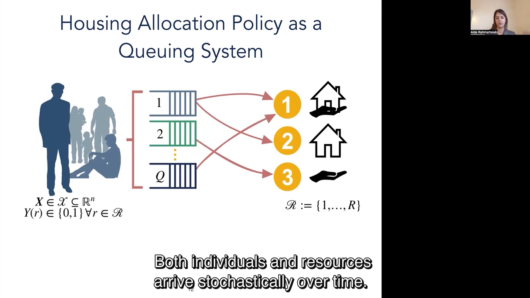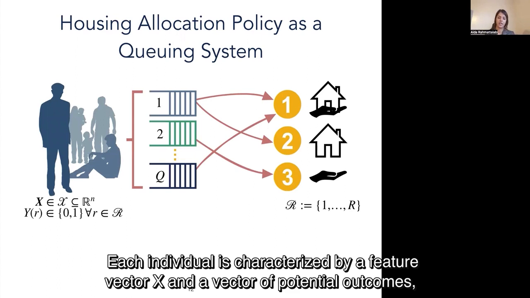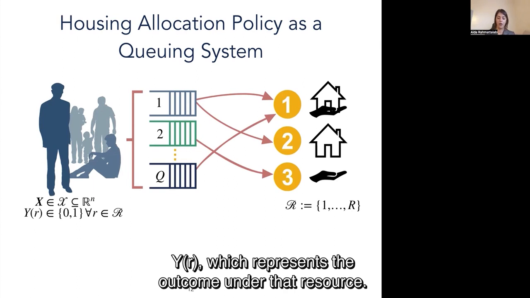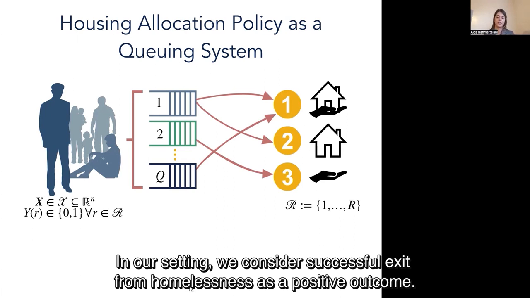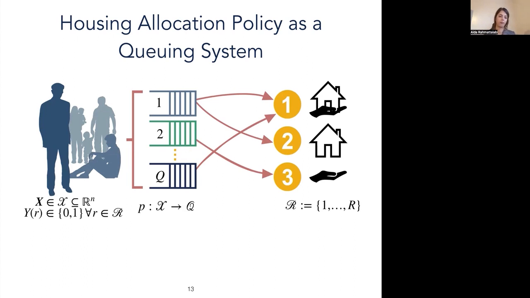Both individuals and resources arrive stochastically over time. Each individual is characterized by a feature vector X and a vector of potential outcomes Y_R, which represents the outcome under that resource. In our setting, we consider successful exit from homelessness as a positive outcome.